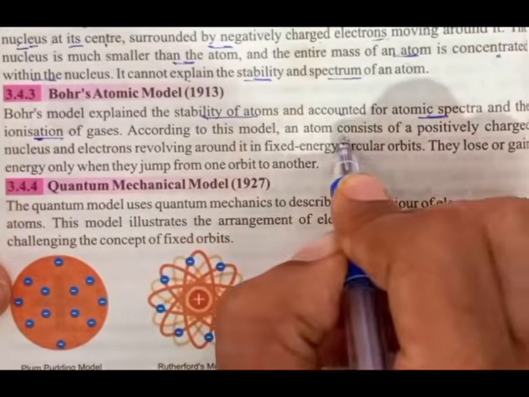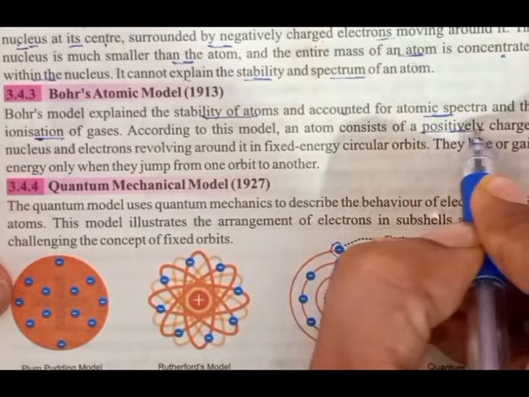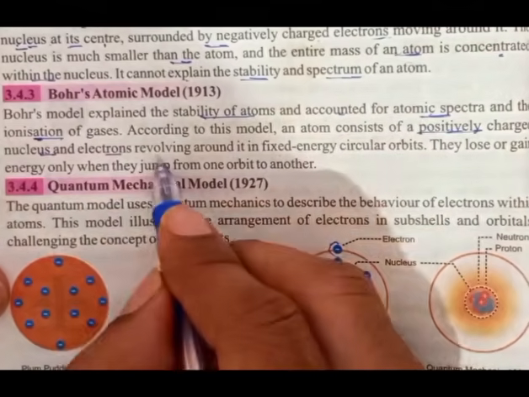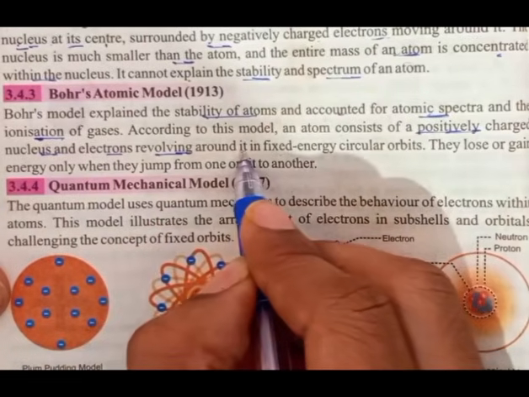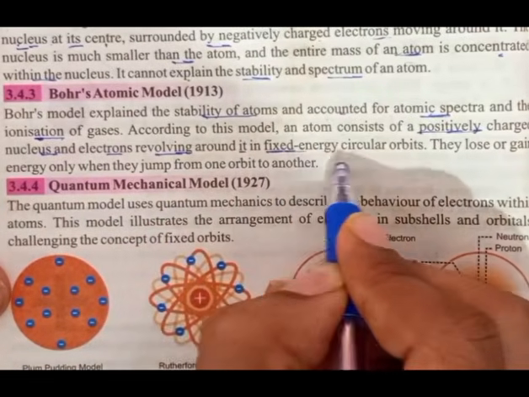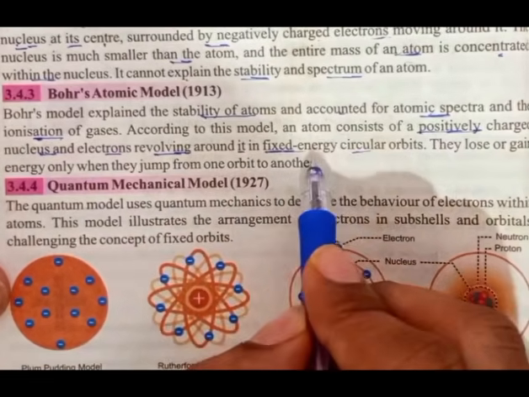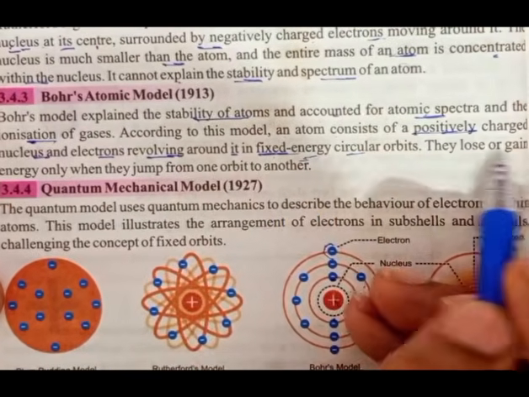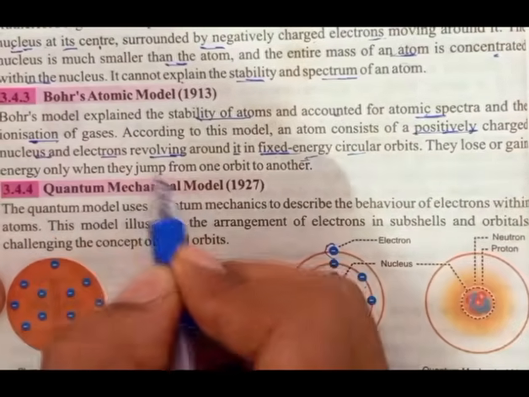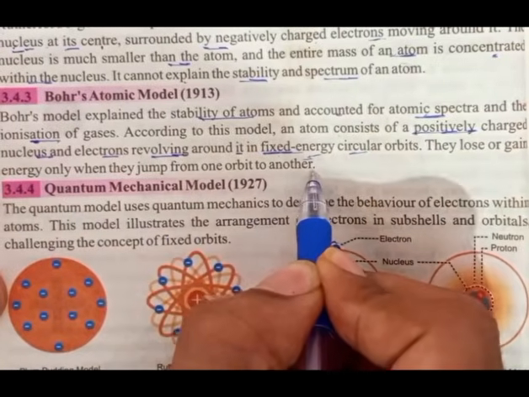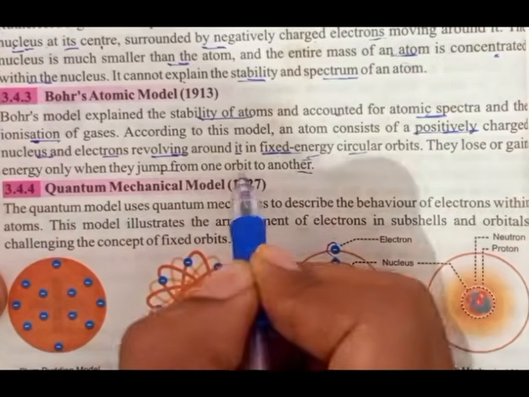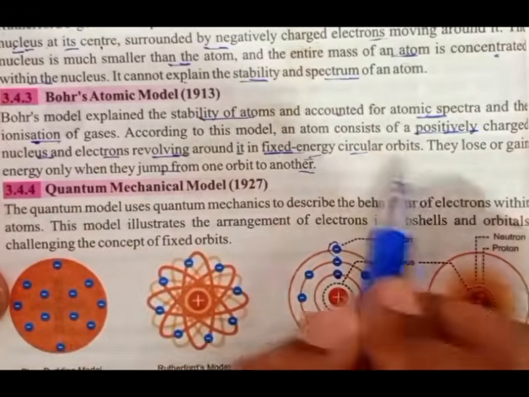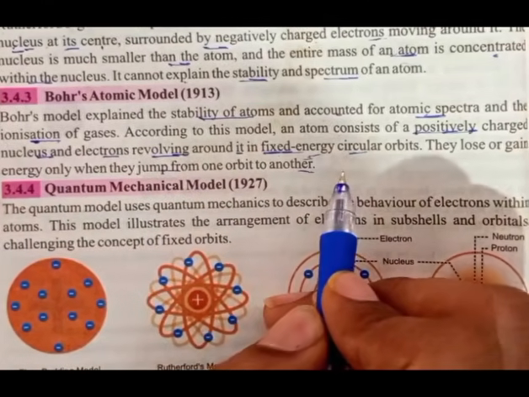According to this model, an atom consists of a positively charged nucleus and electrons revolving around it in fixed energy circular orbits. They lose or gain energy only when they jump from one orbit to another.